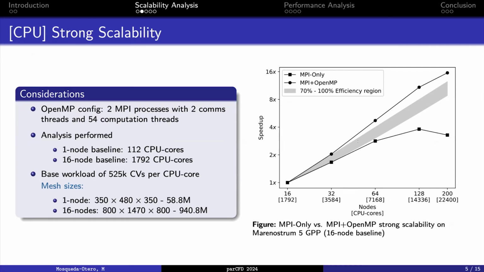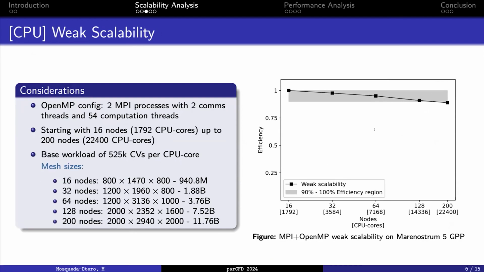This is because as we increase the number of CPUs used to solve the problem, we are also increasing the number of halos and the number of MPI processes, so the communication overhead must be higher than for the other process. In terms of the weak scalability, we are not showing a perfect scalability or a flat plot, but it shows a smoother decrease of the performance until the 16-node solution, where we can achieve 90% of the efficiency. As you can see here as well, we are starting from the baseline of 16 nodes, moving up to the solution for 200 nodes.